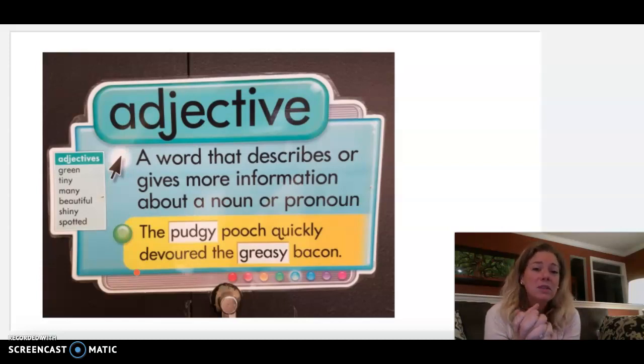Pooch, that's a good describing word instead of dog, but they don't really describe anything. So we'd throw in those adjectives. What kind of pooch was it? Well, it was a pudgy pooch. So now I get this image of this round dog, maybe a little round dog, kind of running up and eating up some greasy bacon. Not crunchy, it's greasy bacon. Okay, so those adjectives can really bring your sentences to life. It can really make it so interesting for your reader.